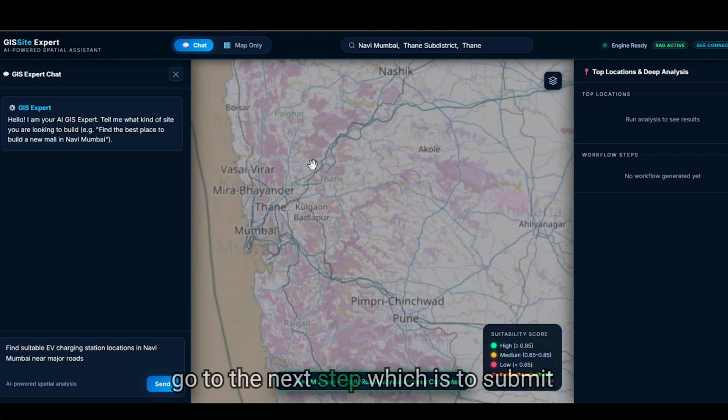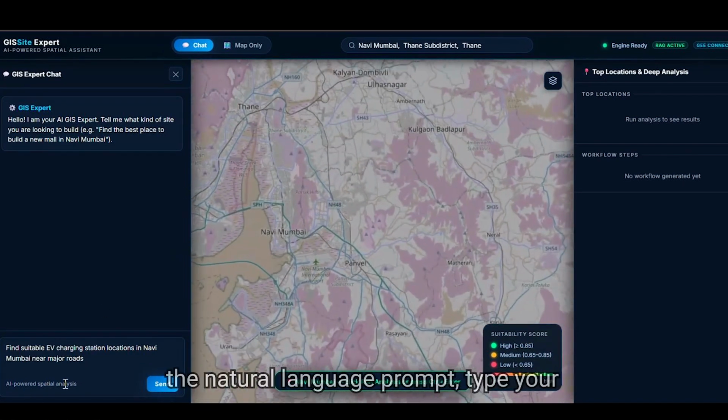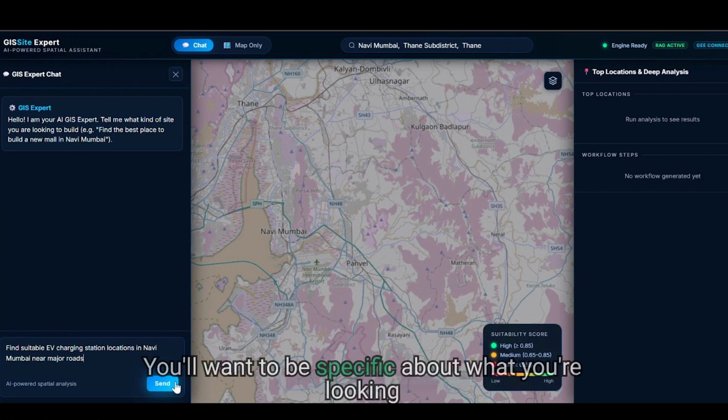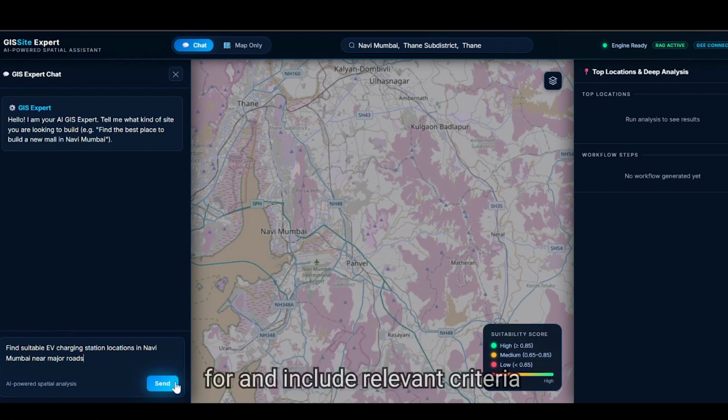Let's go to the next step, which is to submit the natural language prompt. To submit the natural language prompt, type your analysis request in this chat box. You'll want to be specific about what you're looking for and include relevant criteria like proximity to major roads. Click the Send button to submit your request and let the AI process your geospatial analysis. Let's go to the next step, which is to review and approve the workflow plan that the AI has generated